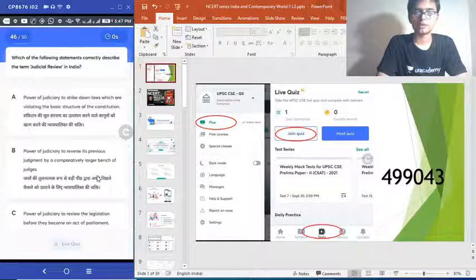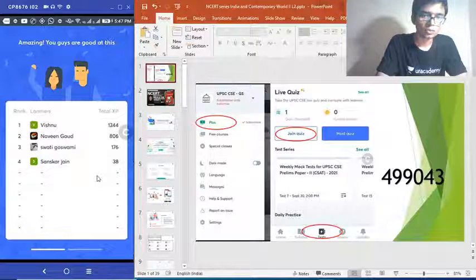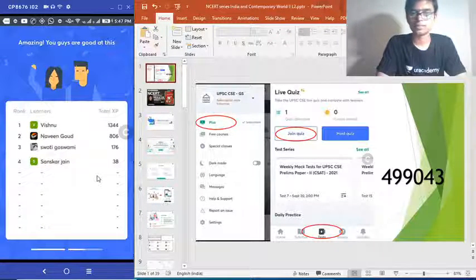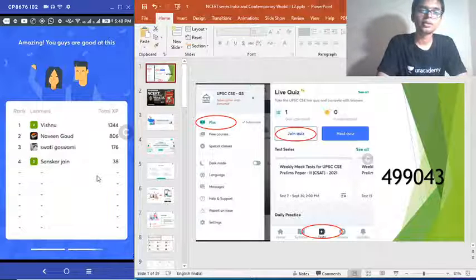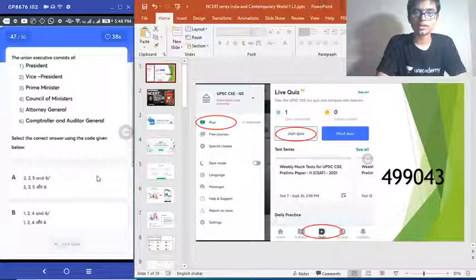Yeah, time is up. 46th question, and the correct answer is option A. 50%. Oh, wow. Yeah, participation. All the participants got that right. Okay. Vishnu moving back to 1300 mark and Naveen breaking the 600 mark.